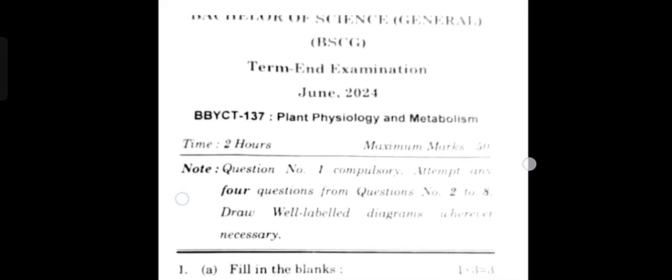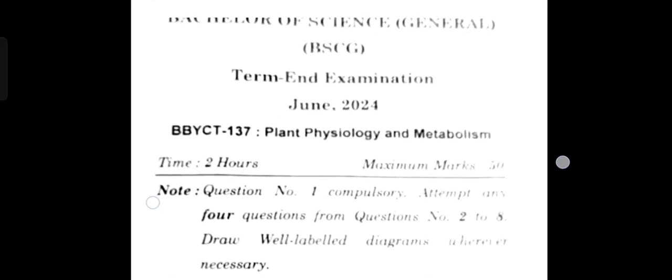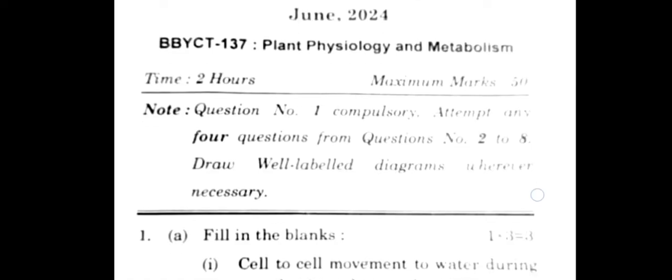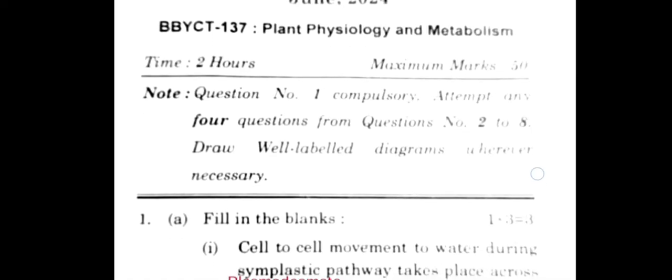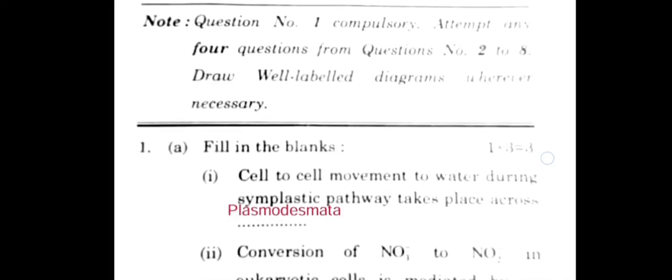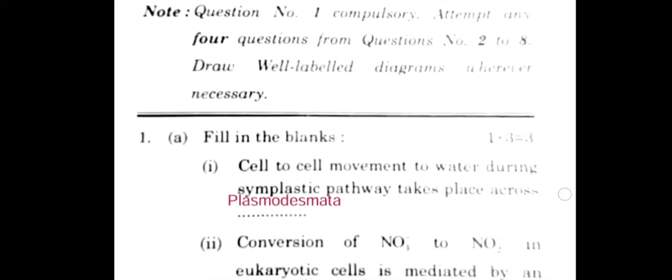In this video, I will discuss the Botany question paper, course code BBYCT 137, season June 2024, plant physiology and metabolism. In my first question, fill in the blanks.